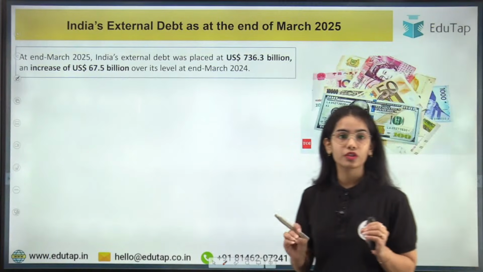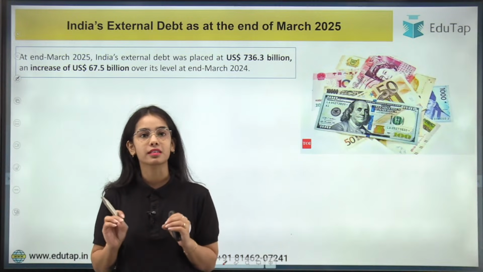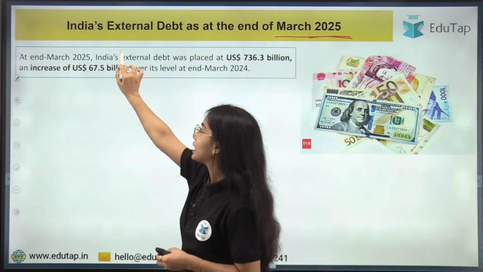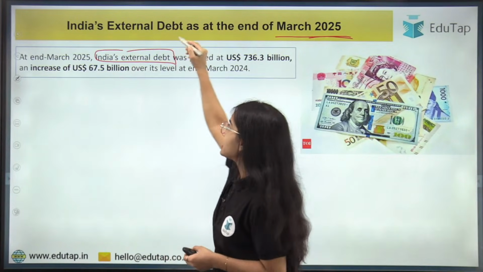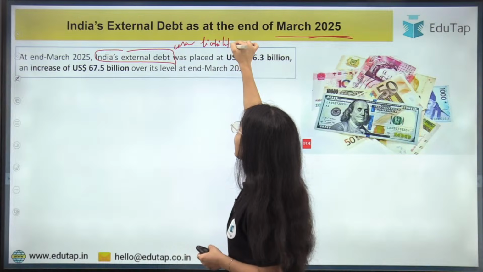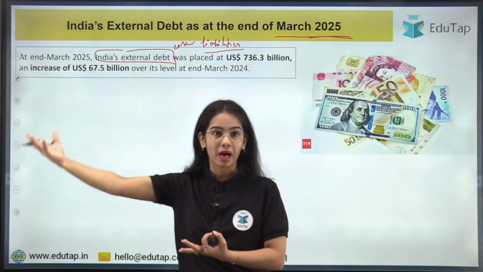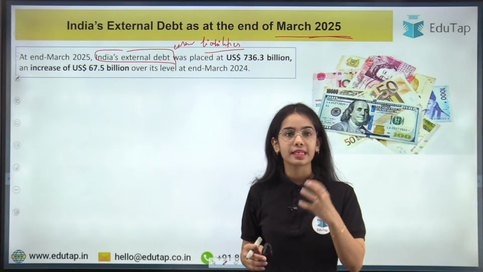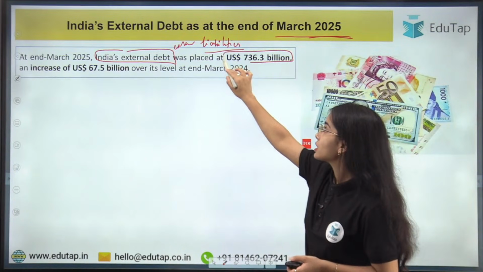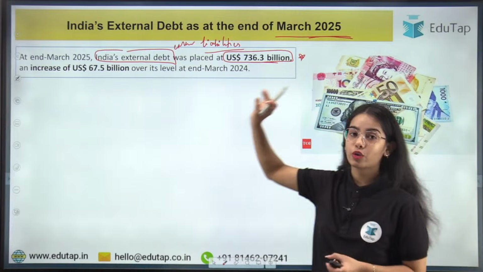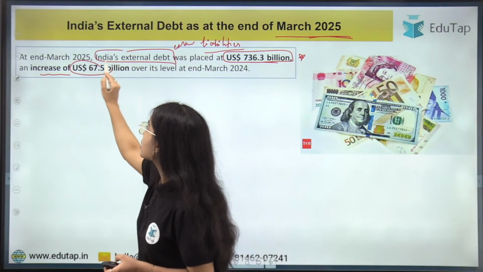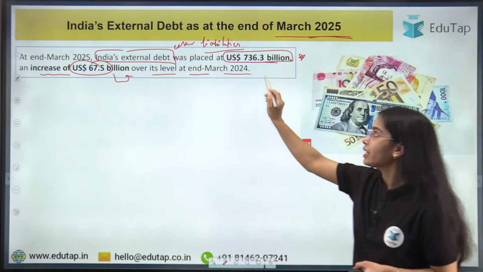Let's start with the first news article, the first press release, that is India's external debt as at the end of March 2025. External debt means the external liabilities that India has, that is the money that we have to return back. India's external debt was placed at $736.3 billion, an increase of $67.5 billion over its level at end March 2024.